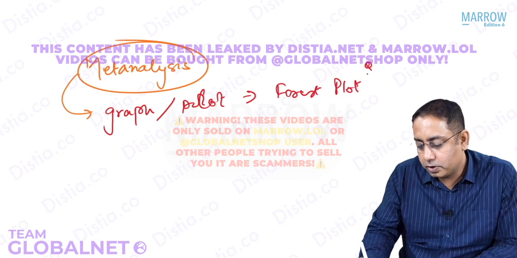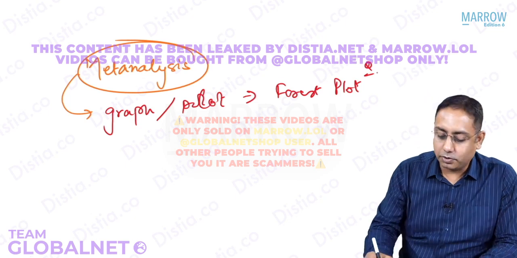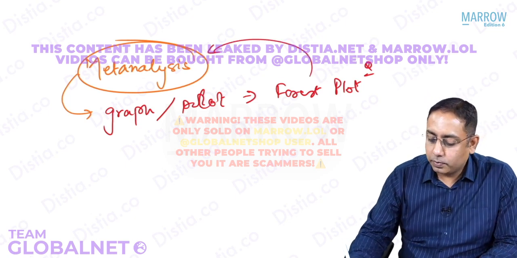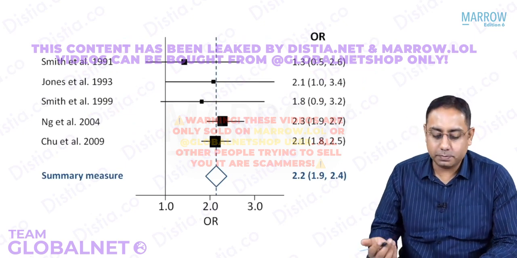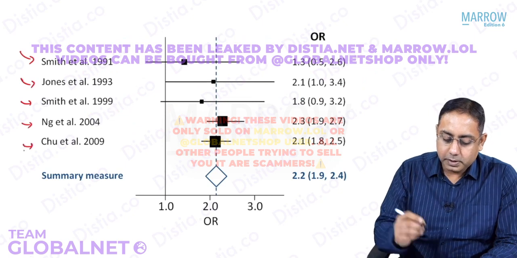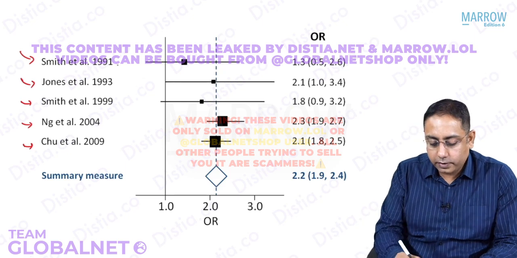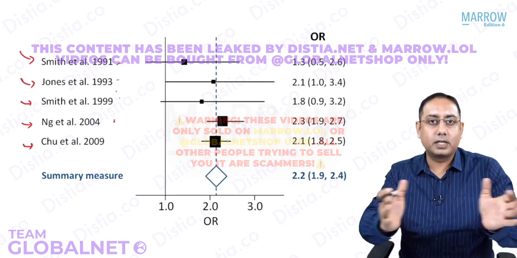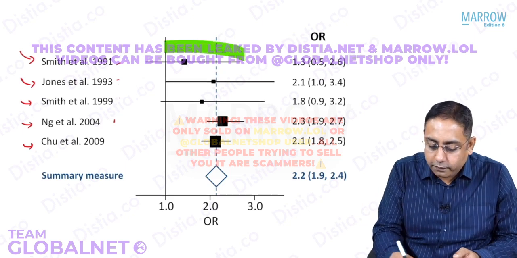This again was your previously asked MCQ. What do you mean by forest plot? Forest plot is drawn in meta-analysis. So what is this forest plot? If you look at this forest plot, this is just an example of a forest plot. You can see that various studies are there. So different people, Smith et al., Jones, Smith, NG et al., Chu et al. So different study designs were taken up, different studies by different researchers, and we draw the effect.